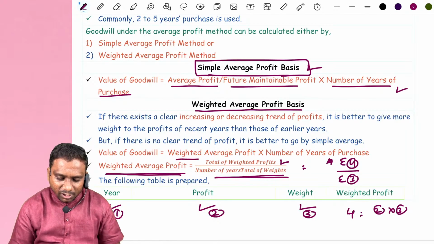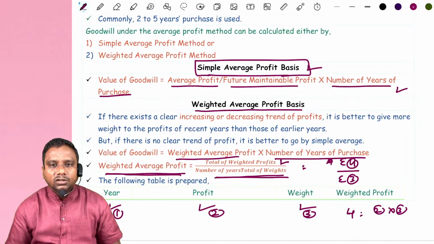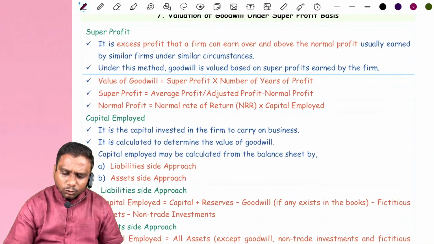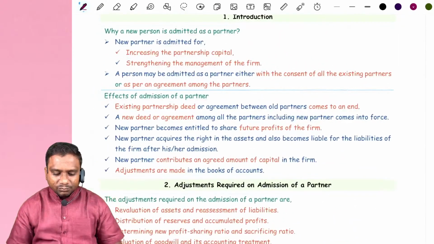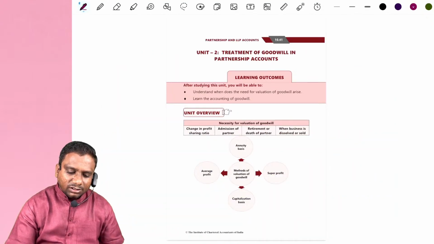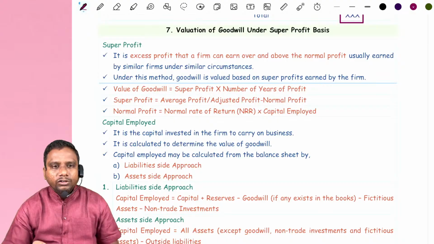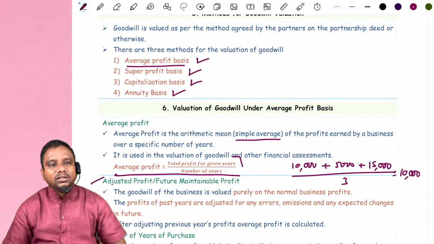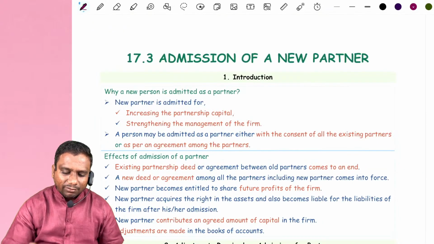Goodwill formula: weighted average profit into number of years of purchase. Next, straight away now I am going to admission of a partner, because here I am discussing the important point from examination point of view. Here I am not discussing super profit basis, capitalization basis, annuity basis. No. From examination point of view, in admission, retirement, death, they are asking majority of times average profit. That's why I have discussed average profits.